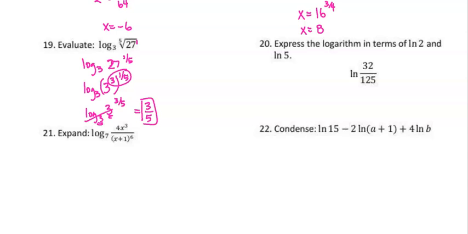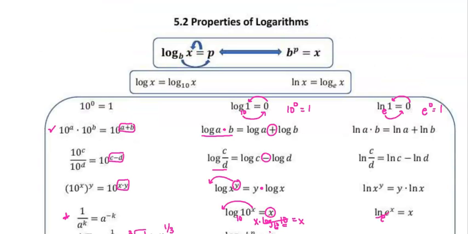All right, this next one says express the logarithm in terms of the natural log of 2 and the natural log of 5. So I need to break my 32, because it says natural log of 32 over 125, down to include 2's, and I need to break my 125 down into 5's. So if I do that, that would be the natural log, and 2 to what power is 32? That would be 5. And then 5 to what power is 125? That would be 3.